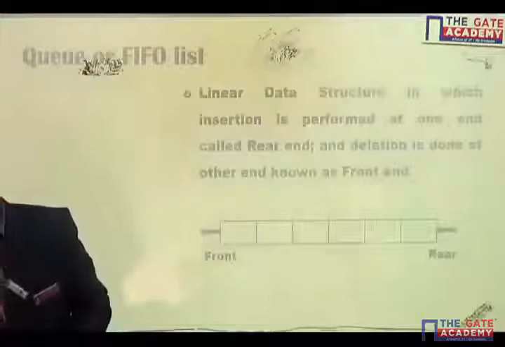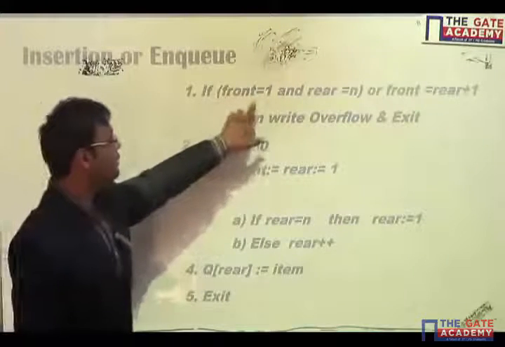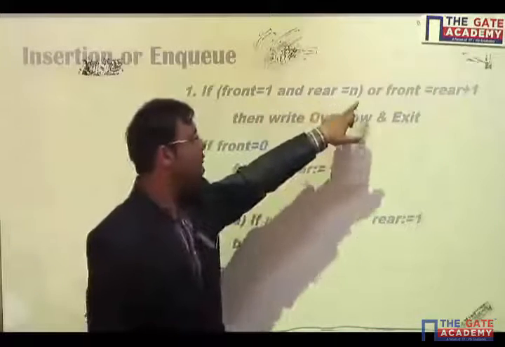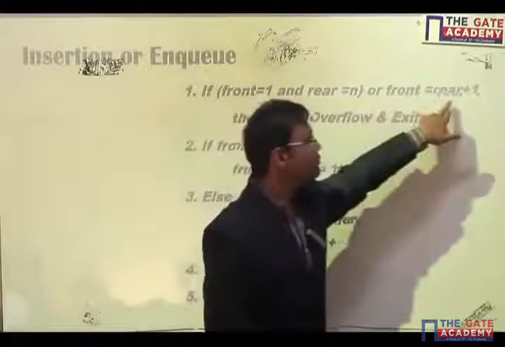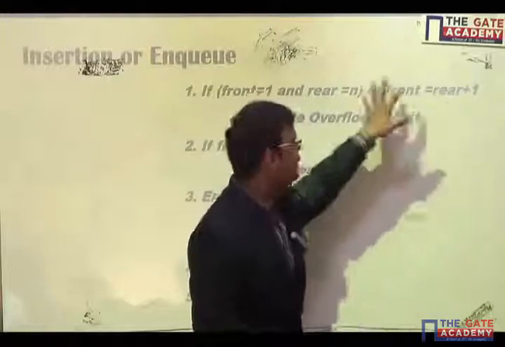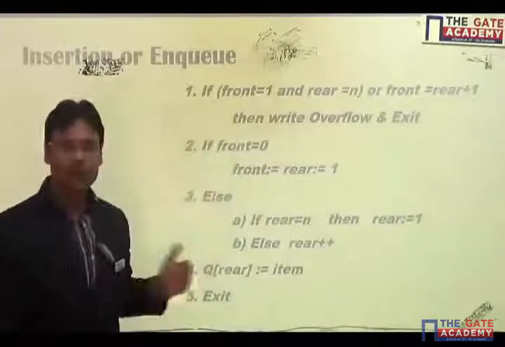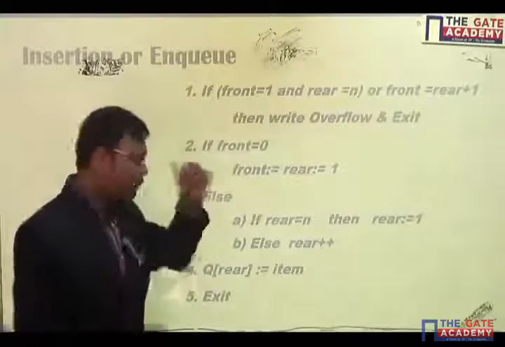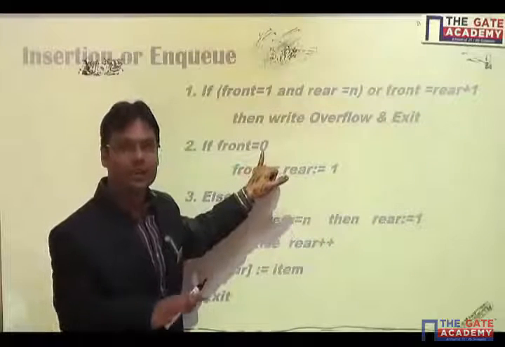Okay, so look at the algorithm first, then we will understand what this algorithm says. If front is equal to 1 and rear is equal to n, that is one case we have seen already, or front is equal to rear plus 1. If either of these two conditions is true, then we can say that this is overflow and we have to exit. If front is equal to 0, that means there is no item right now.